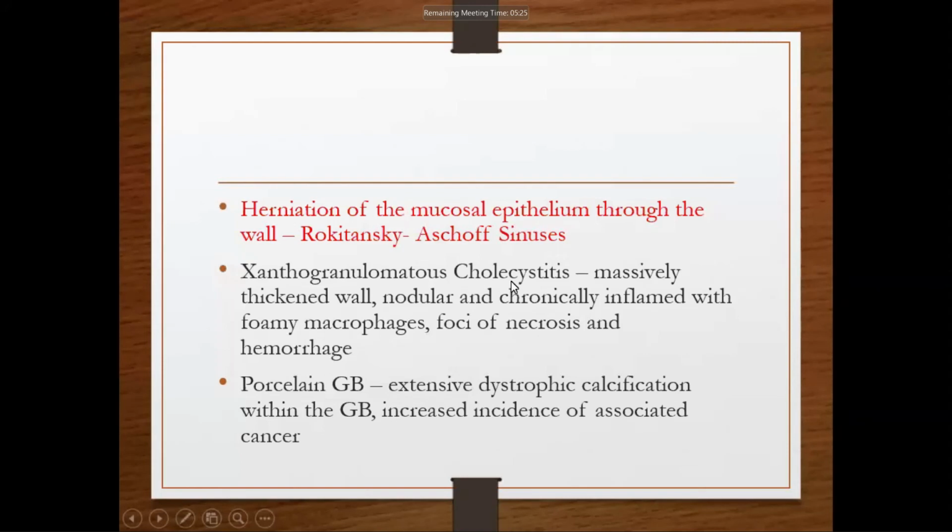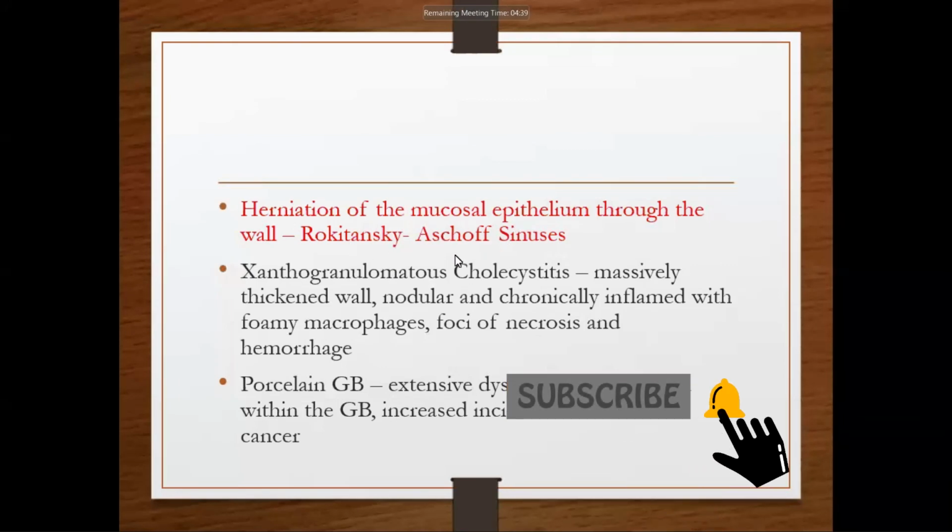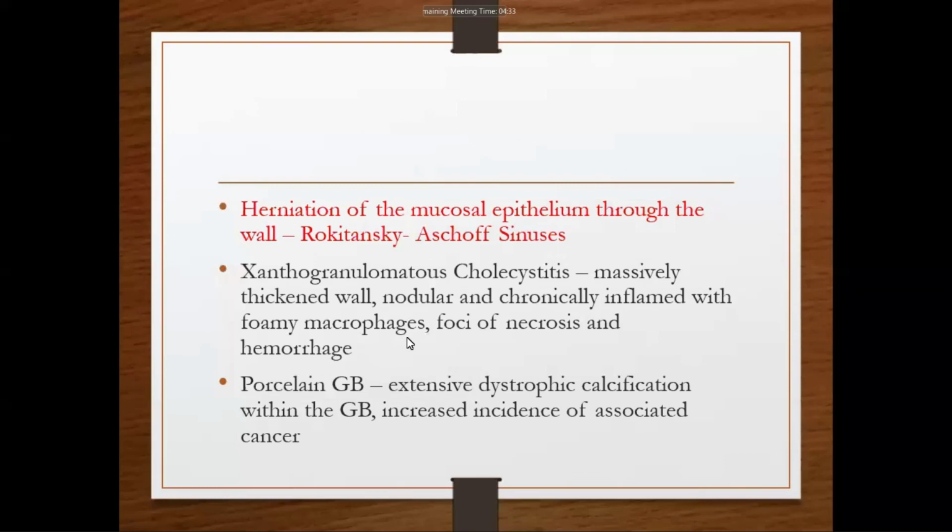Whenever the Rokitansky-Aschoff sinus is ruptured, there is accumulation of macrophages that have ingested biliary phospholipid, and these lipid-containing macrophages with foamy cytoplasm are known as foamy macrophages or xanthoma cells.